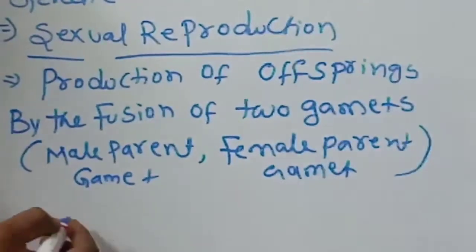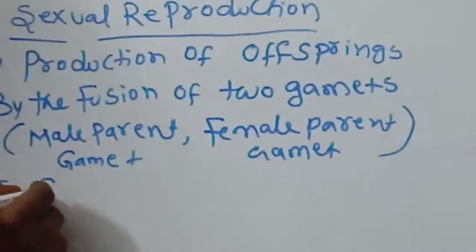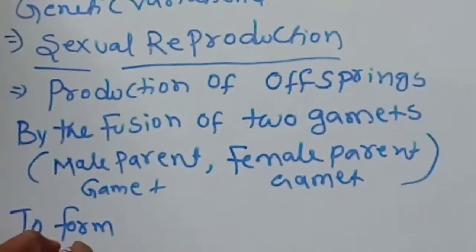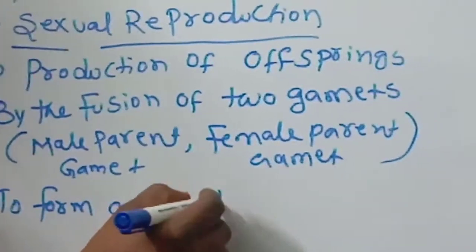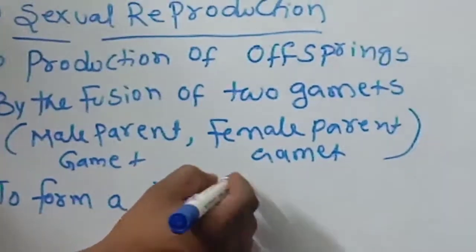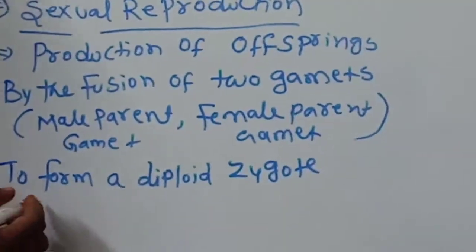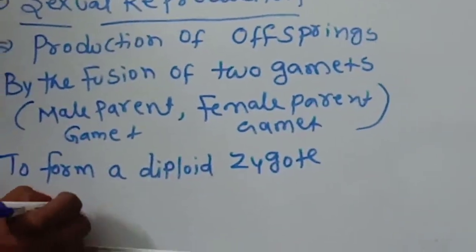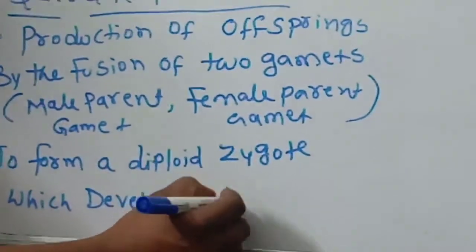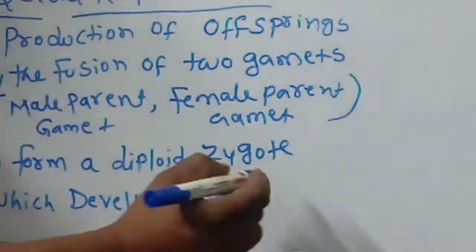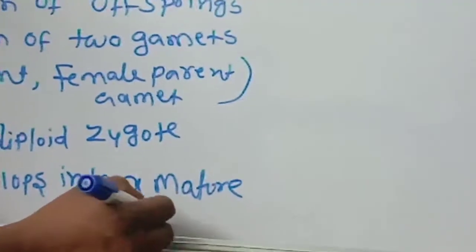So like this, they fuse to form a diploid zygote, which develops into a mature organism.